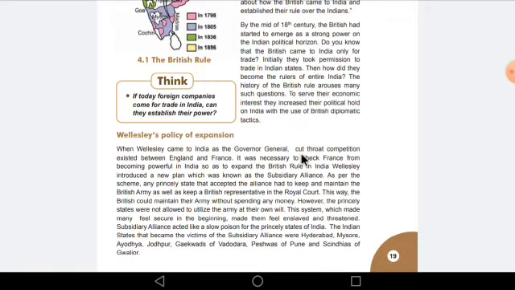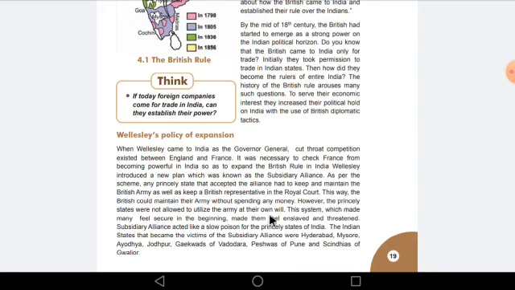So these were certain rules in the subsidiary alliance system, and if a princely state accepts this, their court will have one British representative, and their state will have a British army. So many states thought that this could be an advantage, but that was a diplomatic tactic being used by the Britishers to rule over India.